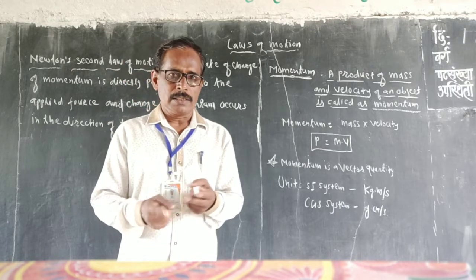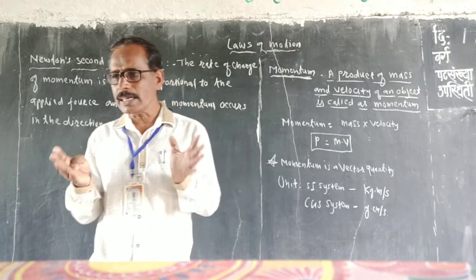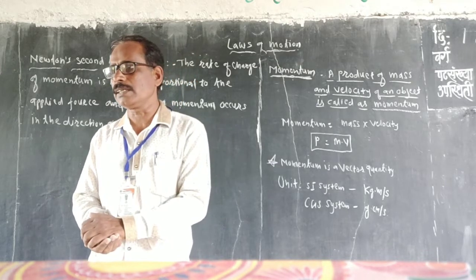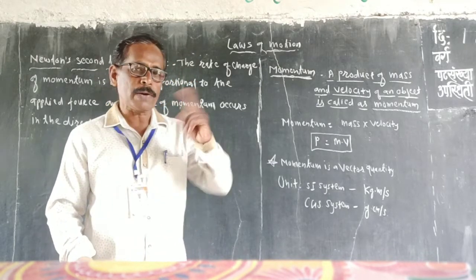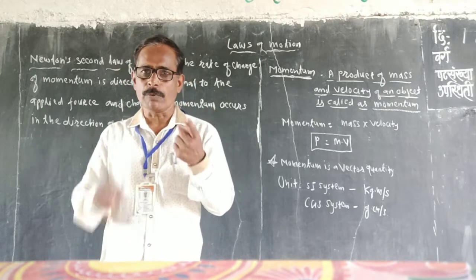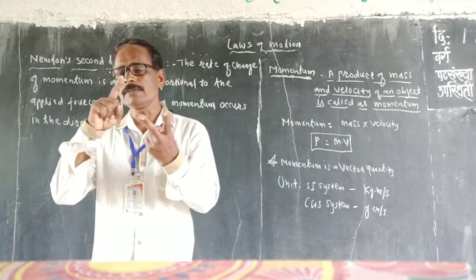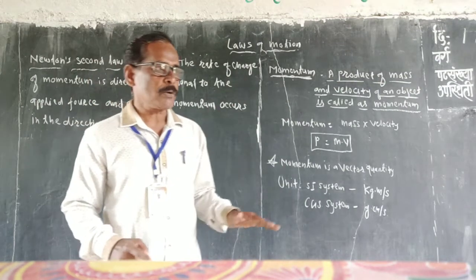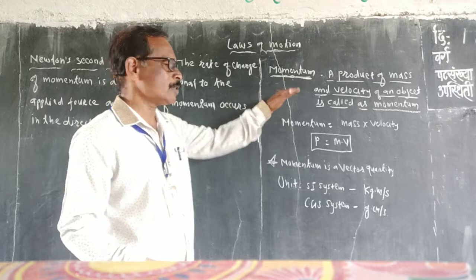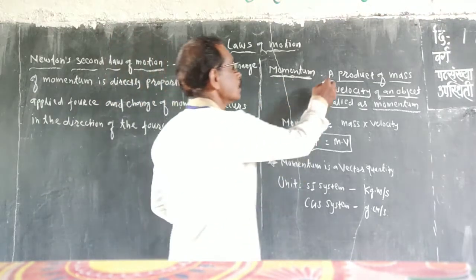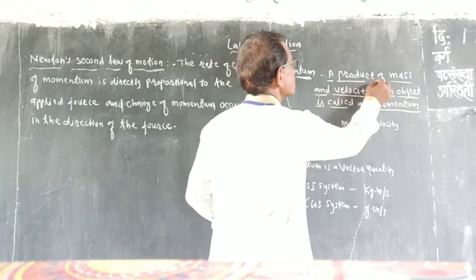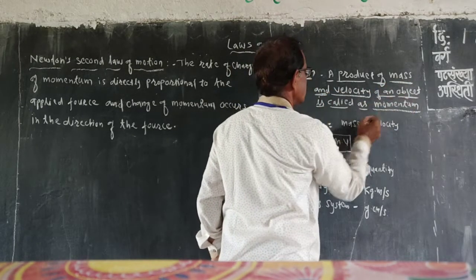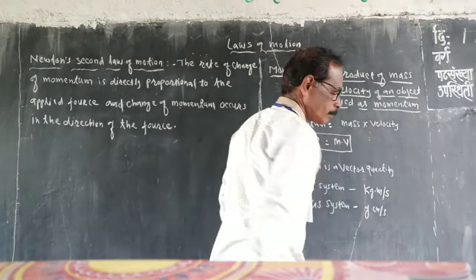Understand about it? Just like inertia, each and every object has this property. That property depends on two factors. Which factors? One is the mass of that object, and the other is the velocity of that object. So we define the momentum. What is the definition of the momentum? Momentum is the product of mass and velocity of an object.